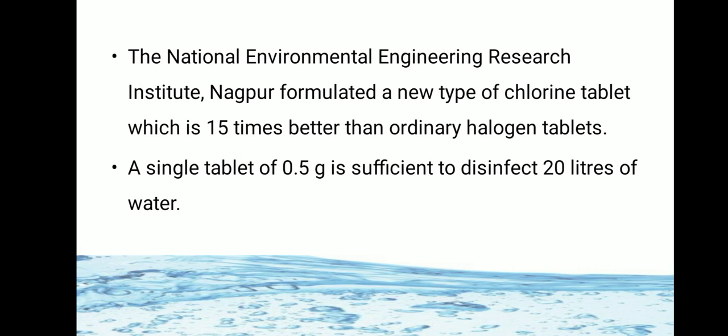The National Environmental Engineering Research Institute of Nagpur formulated a new type of chlorine tablet which is 15 times better than ordinary halogen tablets. A single tablet of 0.5 gram is sufficient to disinfect 20 liters of water. So how much chlorine tablet is required? A chlorine tablet of 0.5 gram is sufficient for 20 liters of water.